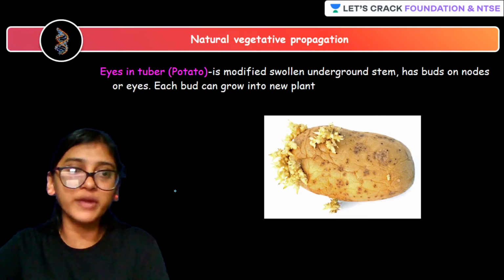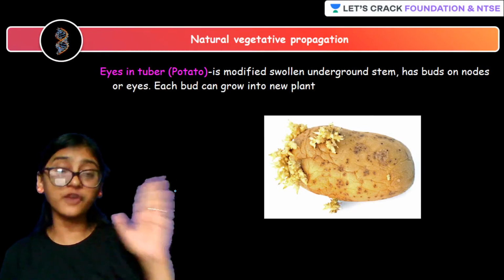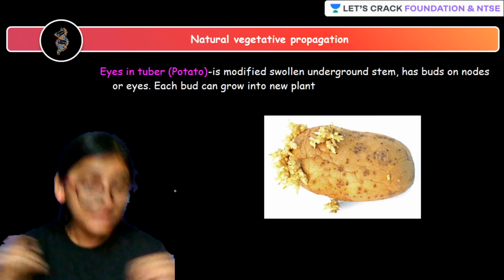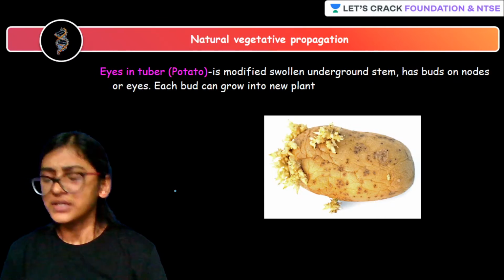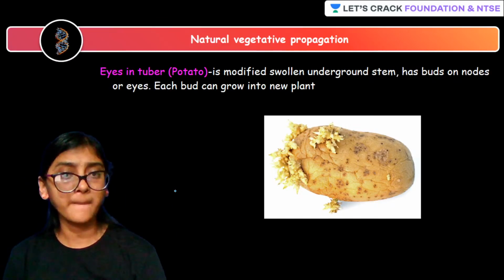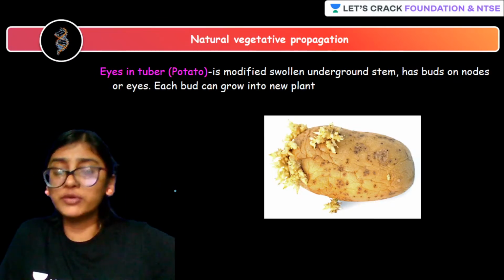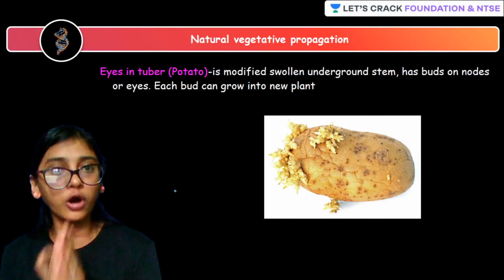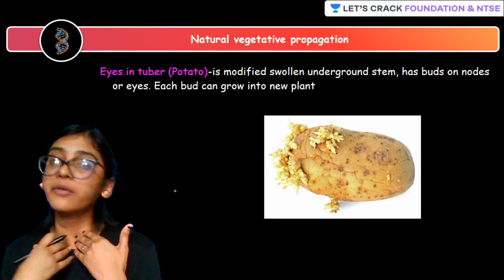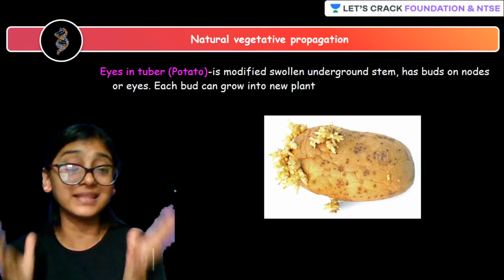Moving further, students, there are two types of vegetative propagation, natural and artificial. I can give you a hint. How many of you love gardening? At least how many of your moms love gardening? My mom, especially my brothers, they love gardening.